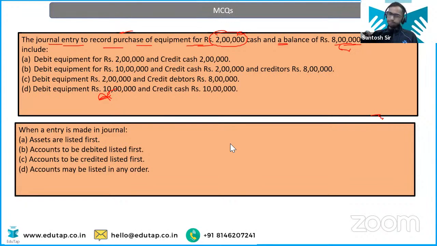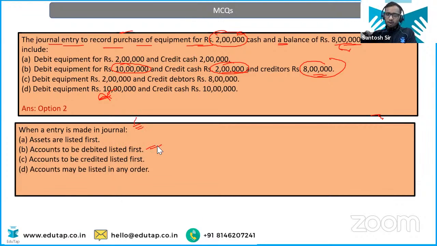Very good. Okay. So cash will be credited by 2 lakh and creditors will be credited by 8 lakh rupees. Easy enough. Liability is increasing, so 8 lakh will be credited. Cash is decreasing. Asset decreases, so you credit it. And equipment is asset increasing, 10 lakh will be debited. Okay, everyone is correct. When a journal entry is made in a journal, assets are listed first, accounts to be debited listed first. Very easy.